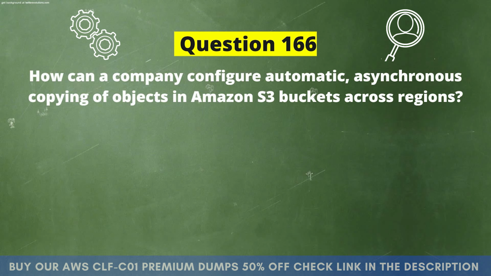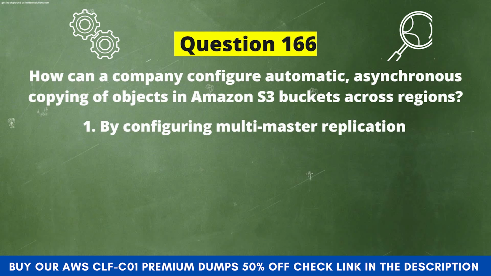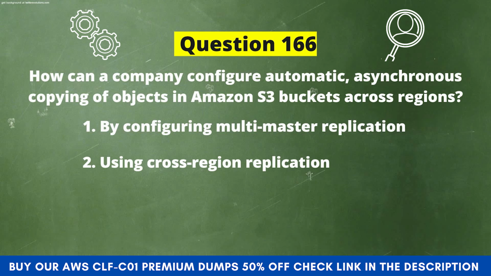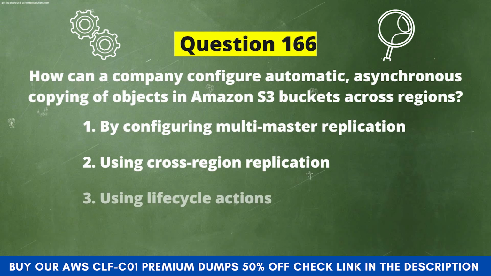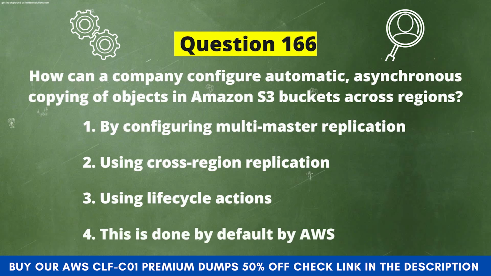Question 166. How can a company configure automatic, asynchronous copying of objects in Amazon S3 buckets across regions? Now, the options are: Option 1. By configuring multi-master replication. Option 2. Using cross-region replication. Option 3. Using lifecycle actions. Option 4. This is done by default by AWS.